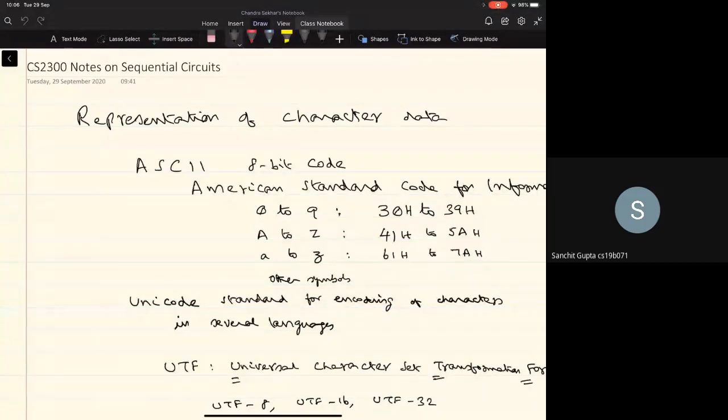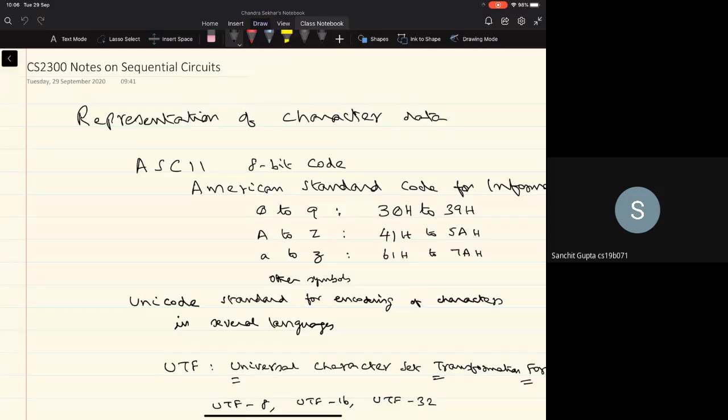And whatever circuits are designed in the integer unit and the floating point unit will typically be used for processing even the character data and the signal data. If you take the character data, initially the representation was available only for the English alphabet, and that was a kind of standard.